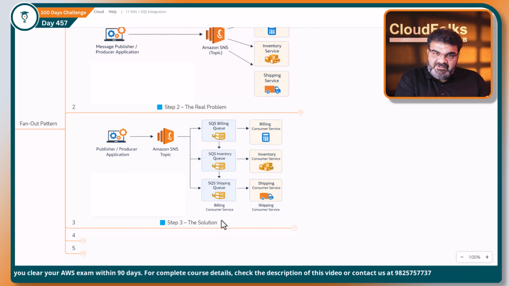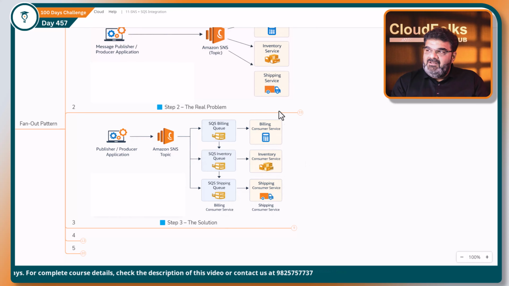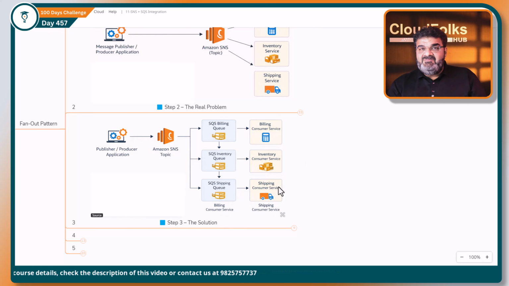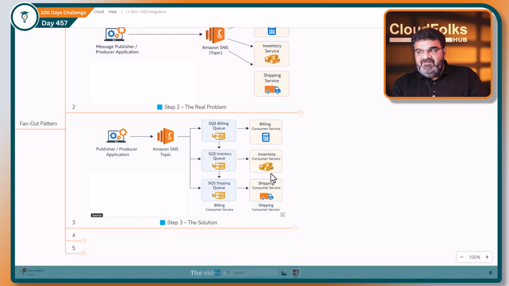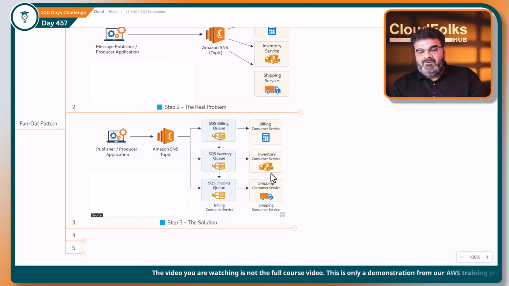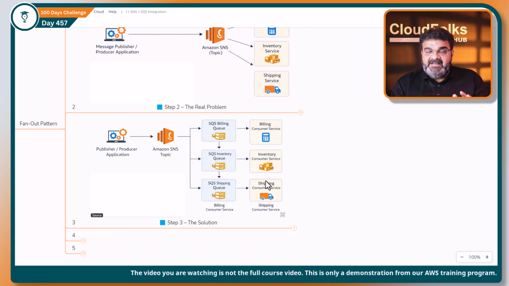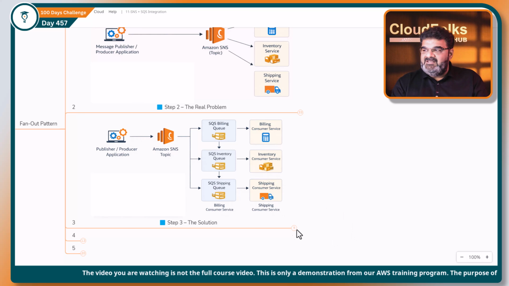Now the queue can store these messages, so the message will be stored in the queue. Even if your billing system, inventory system, or shipping system is not ready, no need to worry because SQS provides buffering, so the message will be stored over there. And whenever your billing system or inventory system is ready, it will pull the message and process it. It means there is no loss of data. So here you will get the advantage of SQS.